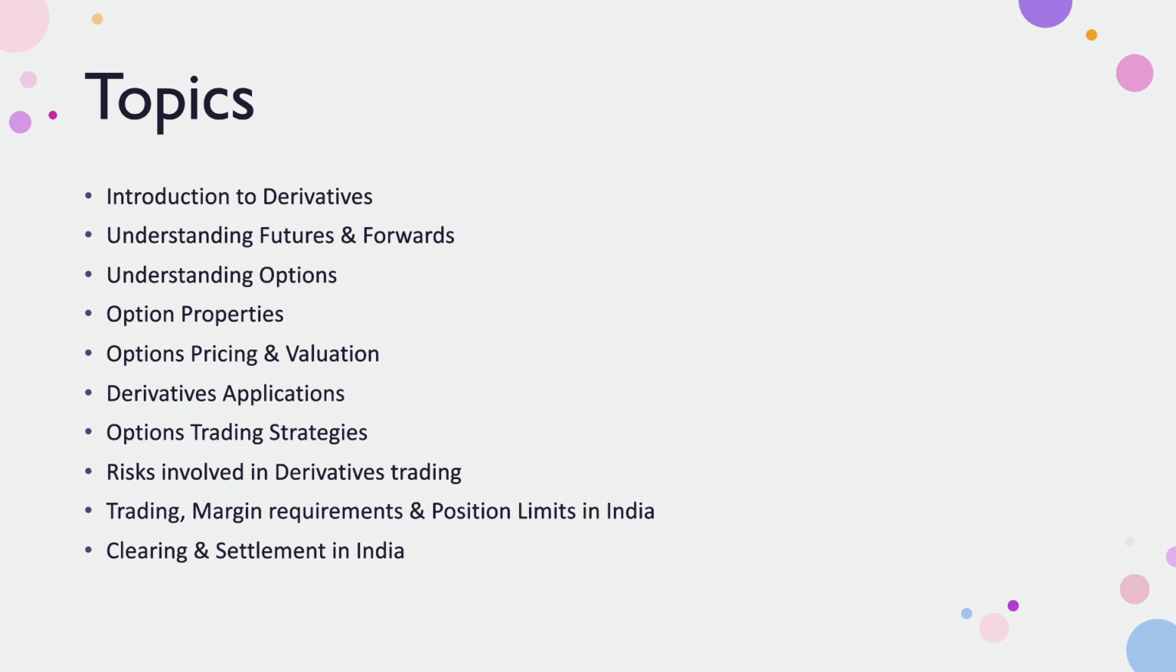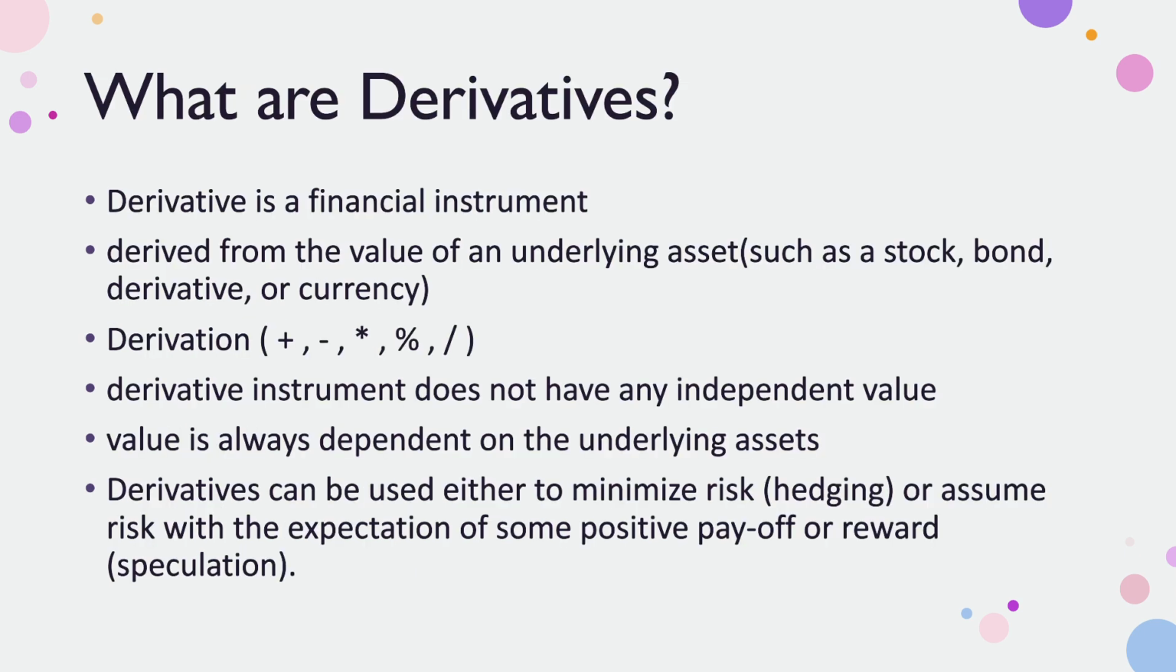Now let's see what happened. Let's understand whatever the things were there: what are derivatives, what are futures and forwards, options. All these things we are going to check. Now let's understand what derivatives are.